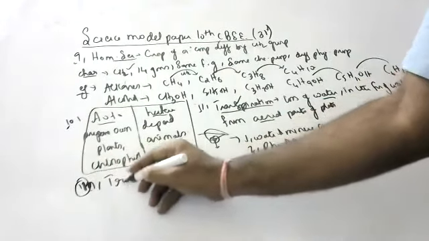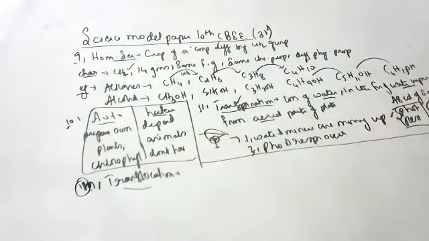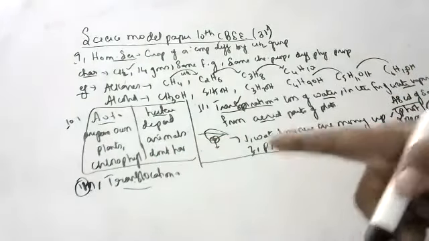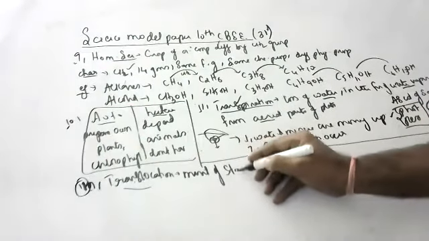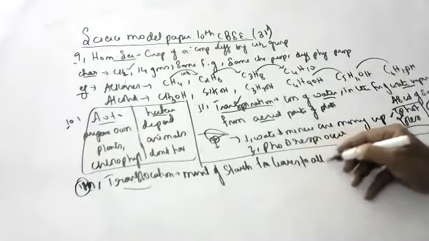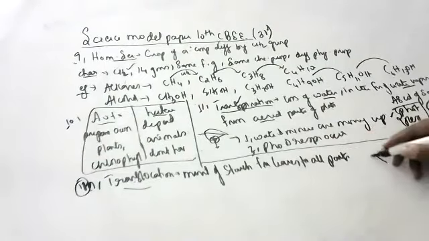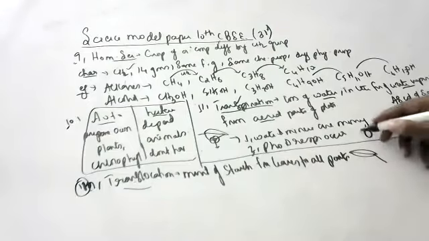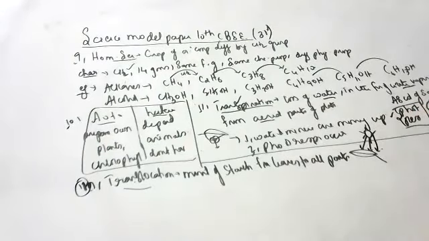What is translocation? Movement of food. Movement of starch from leaves to all parts. The starch which is prepared by the leaves is sent to all parts of the plant.